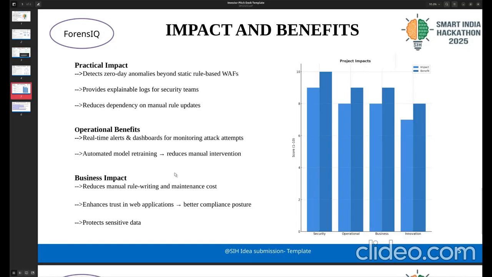The malicious or alerted requests are shown in the real-time dashboard and real-time alerts, which is useful for further investigation. The business impact of the project is that it reduces manual work. Any manual intervention is not needed to retrain the model. It automatically retrains its own machine learning model with automated retraining scripts.